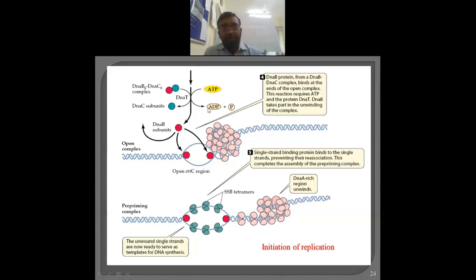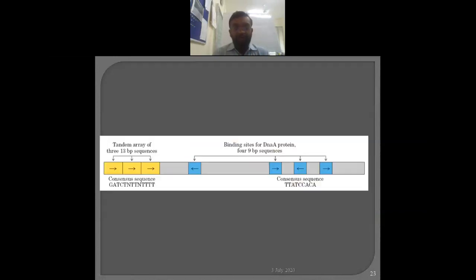Keep one thing in mind: in order to break the bond, energy is required. Generally heat is responsible for breaking the bond, but inside the cell the temperature is constant. In the case of bacteria also, we keep the bacteria in the incubator at 37 degrees Celsius. Heating is not an option there, so all processes are enzymatic. Okay, once this is known to you, we will go one by one to see what is happening.